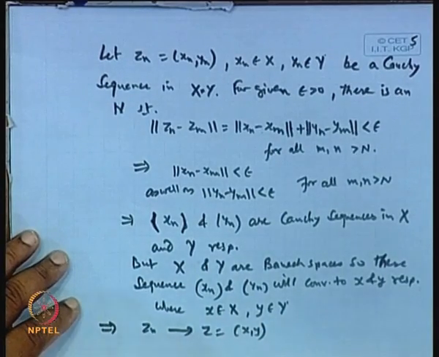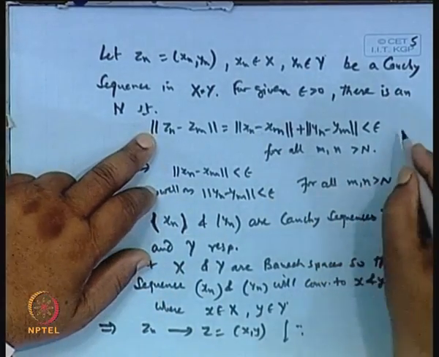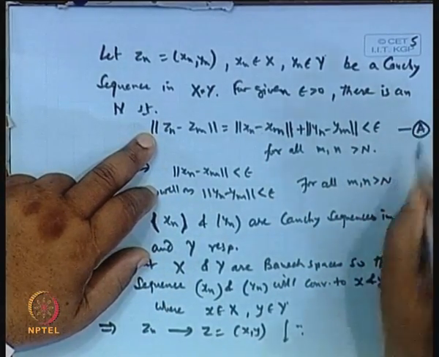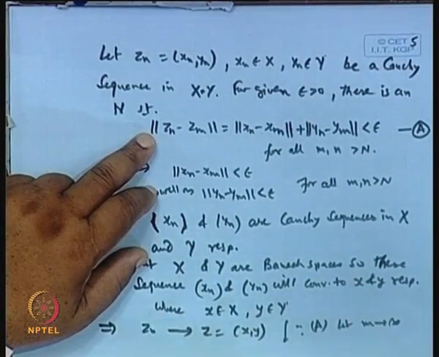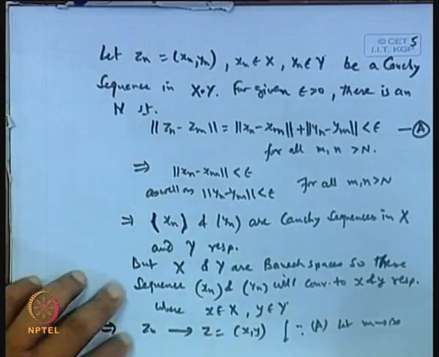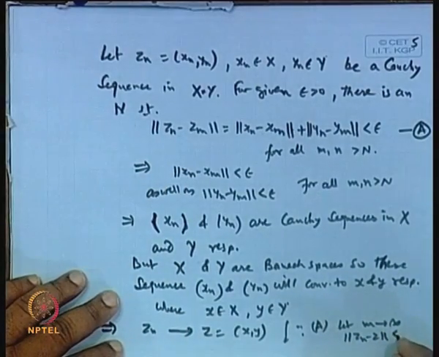Why? Because in A star, let m tend to infinity first, keeping n constant. So, what we get is norm of Z n minus Z is less than epsilon.